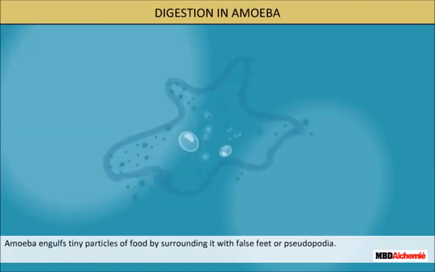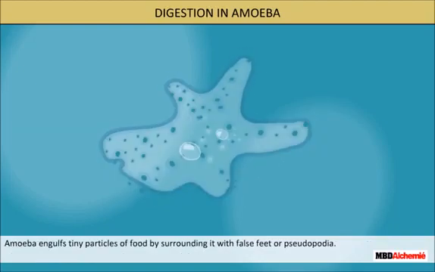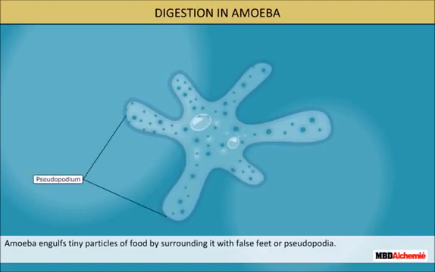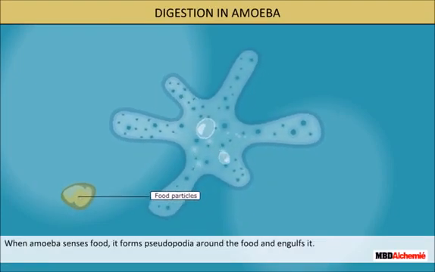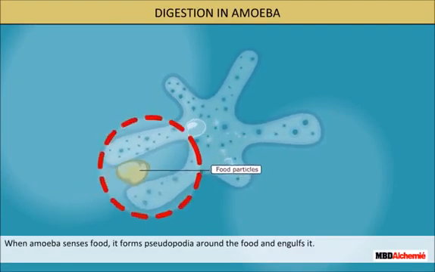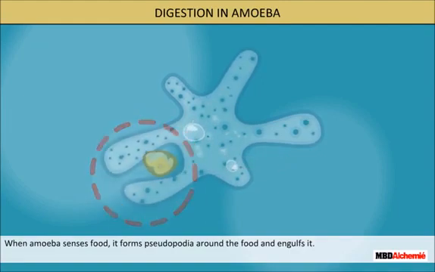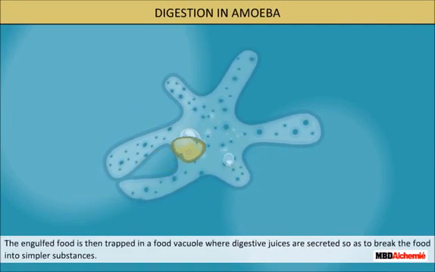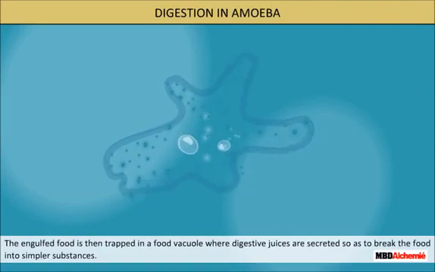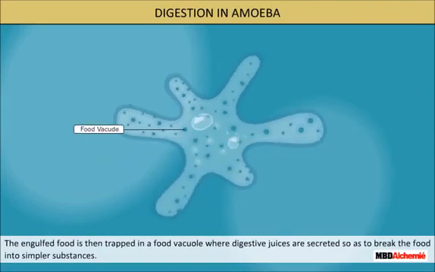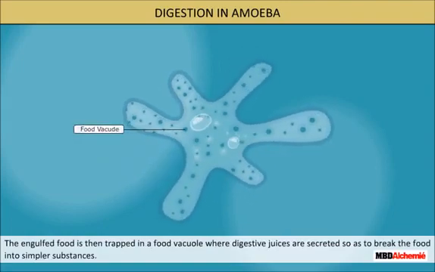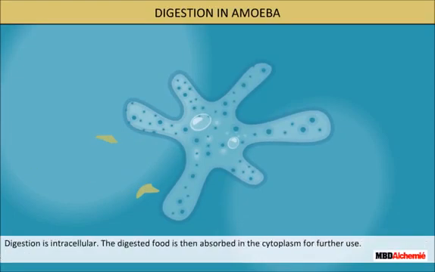Amoeba engulfs tiny particles of food by surrounding it with false feet or pseudopodia. When amoeba senses food, it forms pseudopodia around the food and engulfs it. The engulfed food is then trapped in the food vacuole where digestive juice is secreted so as to break the food into simpler substances. Digestion is intracellular. The digested food is then absorbed in the cytoplasm for further use.